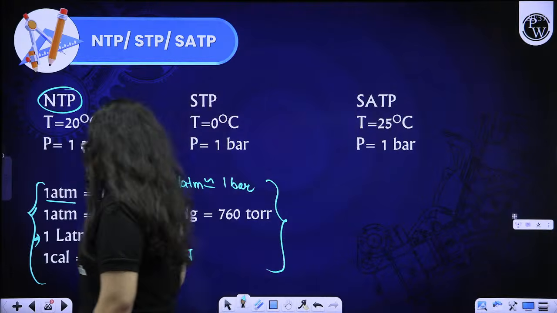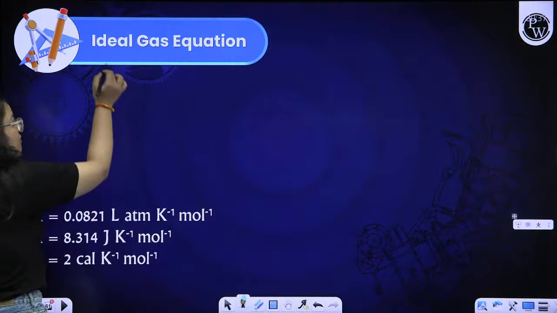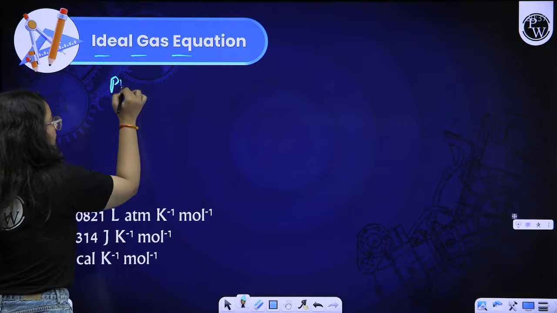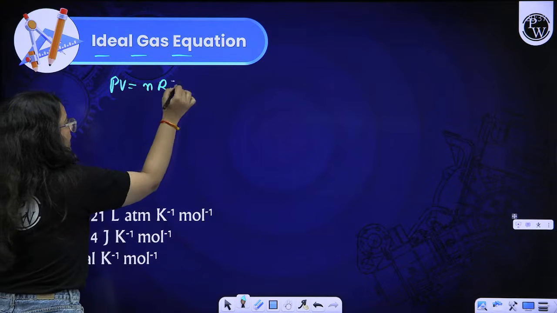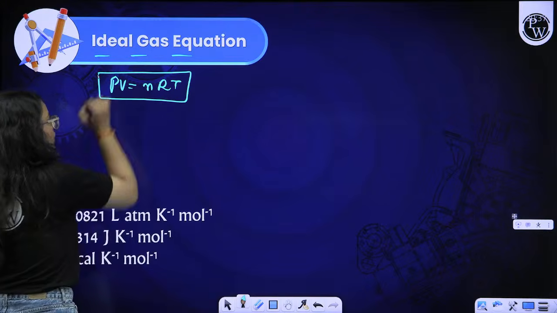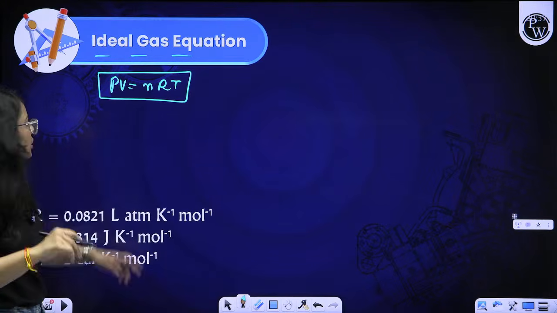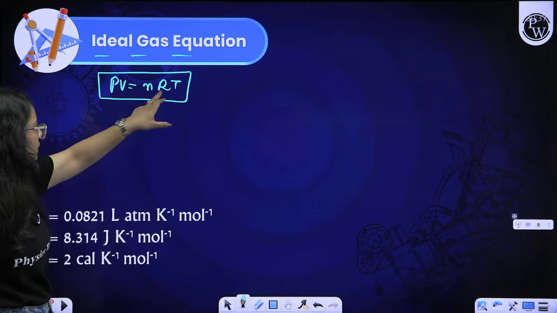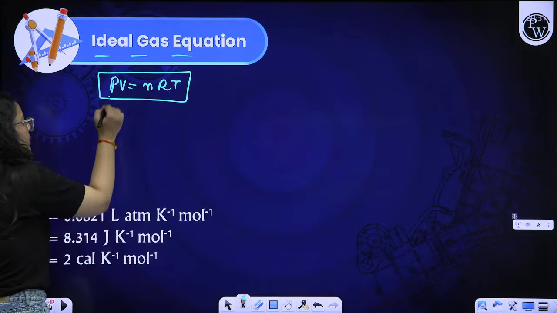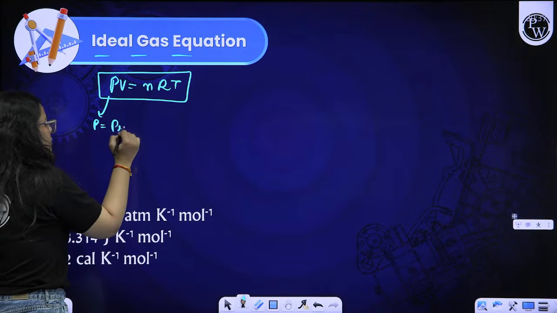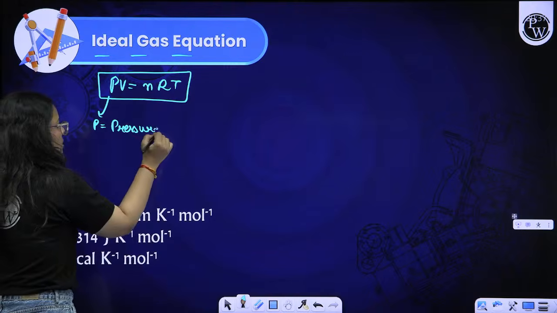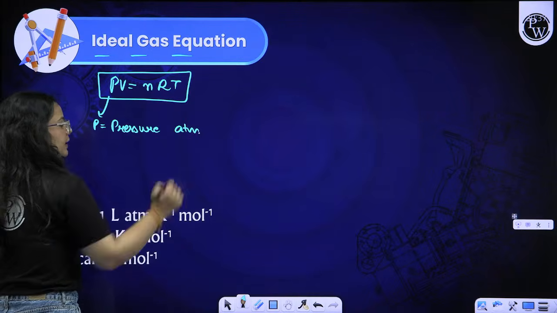How are we using it all? By solving the ideal gas equation. Beta, PV = nRT is the ideal gas equation. P is pressure, usually we take it in atm.